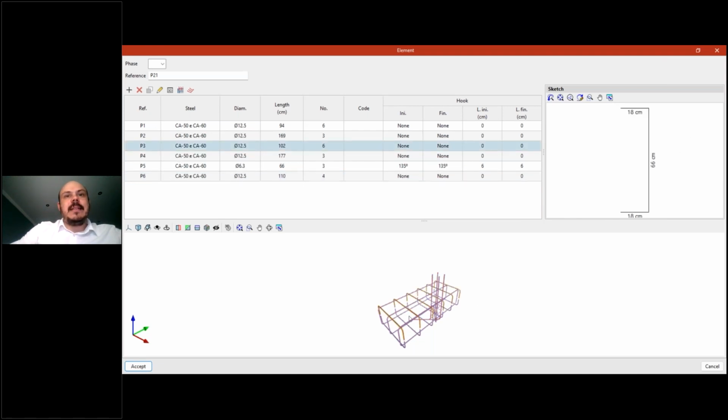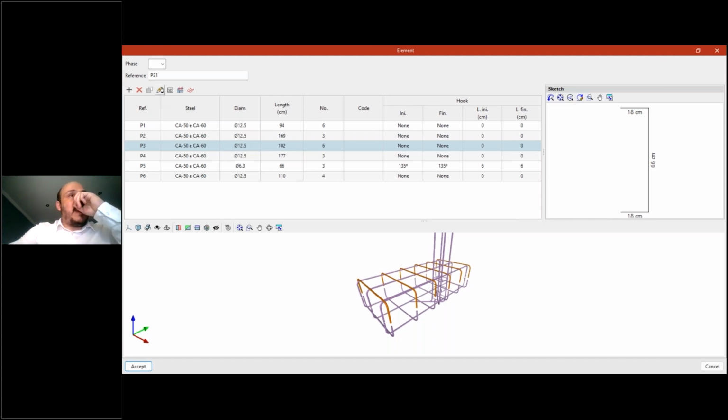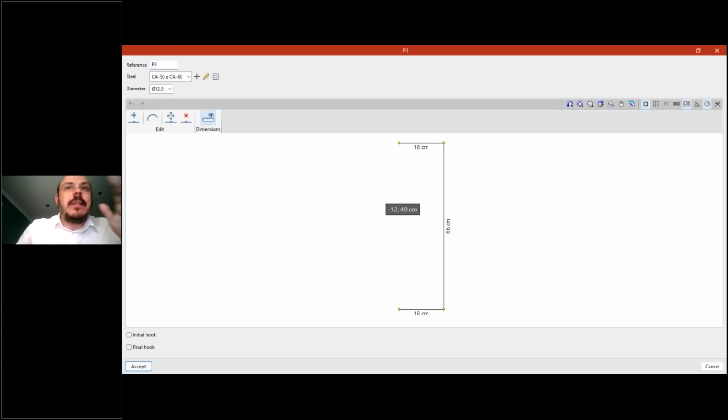I can select in the list, and I'll see it highlighted here in the 3D model, and also the detail here in this sketch window. One thing that is quite nice here is that I can edit this information if I want. Almost always I will not need to do that, because the results provided by CYPECAD are very precise, although StruBIM Rebar could be used also with other softwares that are not made by CYPE.